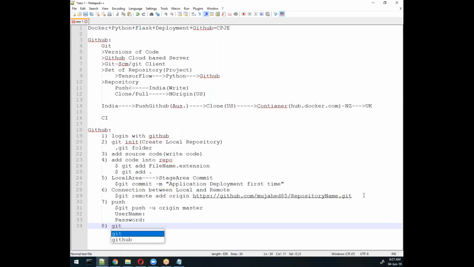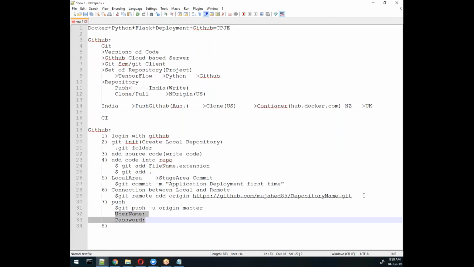That will then be present in the git config file. The first time we create it, it is present in git config, and you can configure it as a secure environment also. So git config.